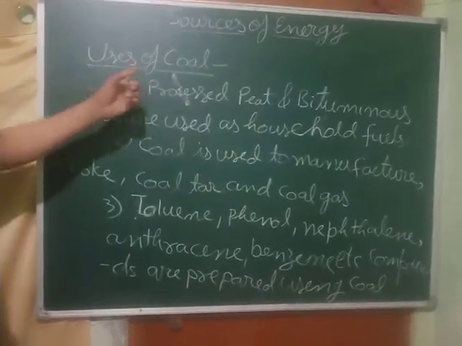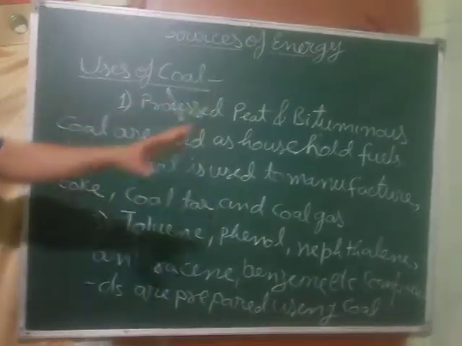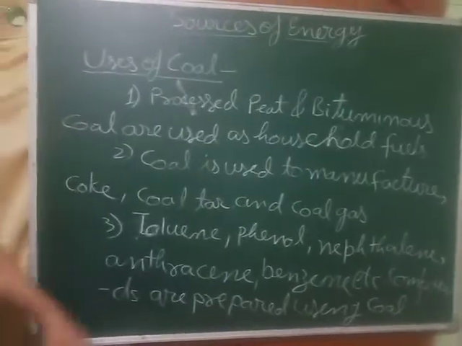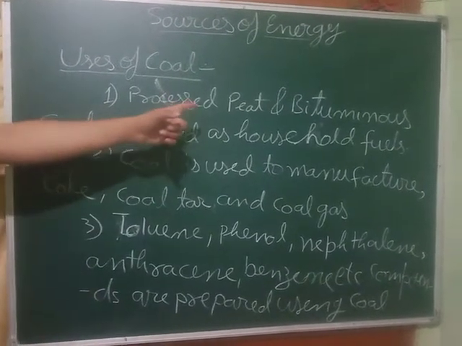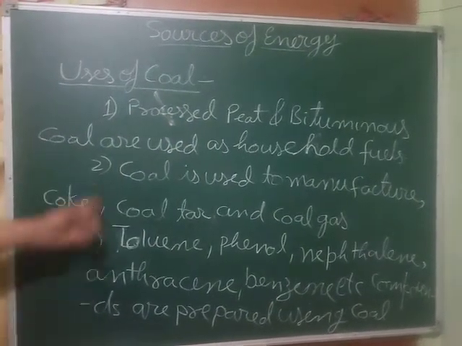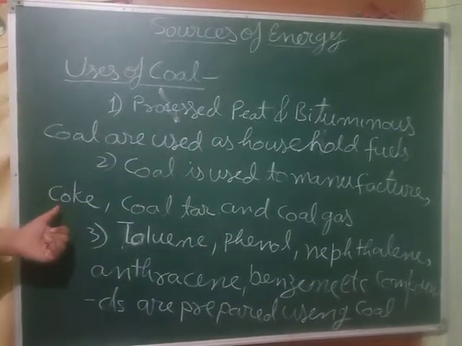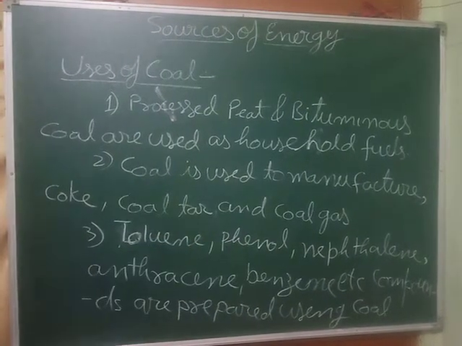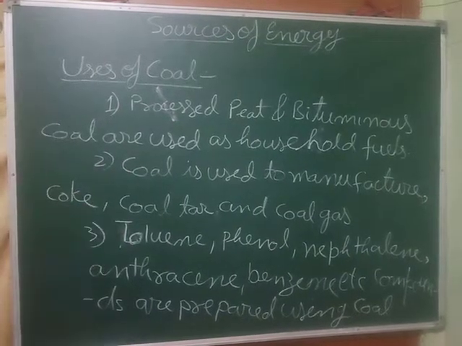Now next is uses of coal. First, processed peat and bituminous coal are used as household fuels. Which ones? Peat and bituminous coals, the processed ones, not simple. Second, coal is used to manufacture coke, coal tar, and coal gas. These things are manufactured from coal.